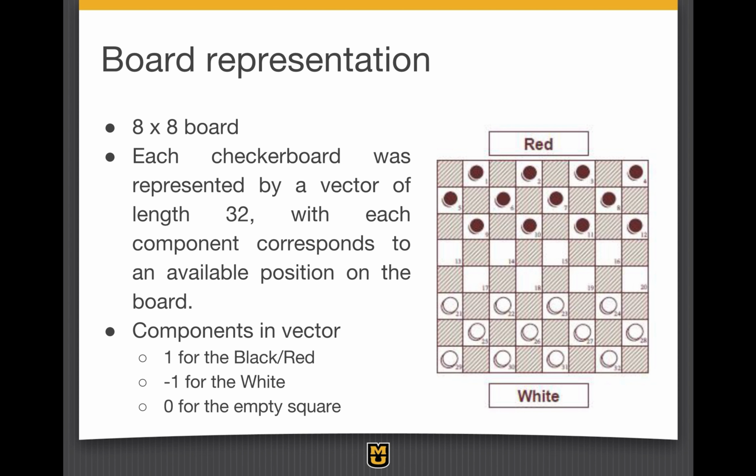So here is a sample representation of the board. A checkers board is an 8 by 8 board. Each checkers board was represented by a vector of length 32, with each component corresponding to an available position on the board. This vector of length 32 is given as the input to the neural network. Components in the vector can be 1 for a black or red checker, -1 for white, and 0 for an empty square.